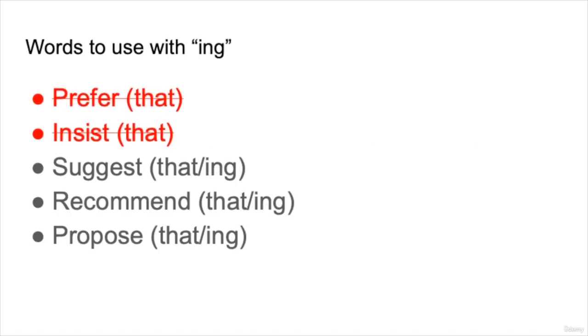Something to keep in mind is that when using ing, there are certain words we cannot use with ing. So you can use suggest with that or ing, recommend with that and ing, and propose with that and ing. But we cannot use prefer or insist when we're giving advice. So you would have to say, I prefer that you arrive early, but you cannot say prefer arriving early. And same with insist. We don't usually use insist with ing verbs.